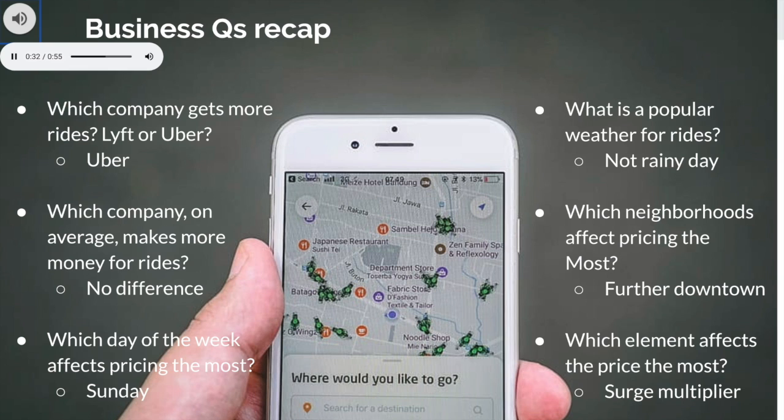Moreover, neighborhoods further from downtown are more likely to have expensive rides, although such a relationship between location and price isn't as significant. Last but not least, the surge multiplier variable has the strongest relationship with price, but an ideal situation for an Uber or Lyft driver also depends on the type of service and the distance of each ride.